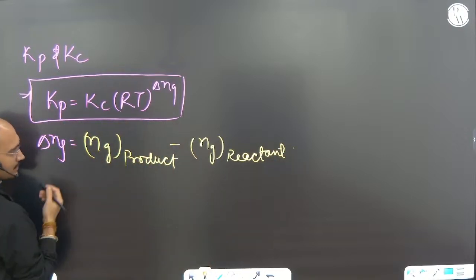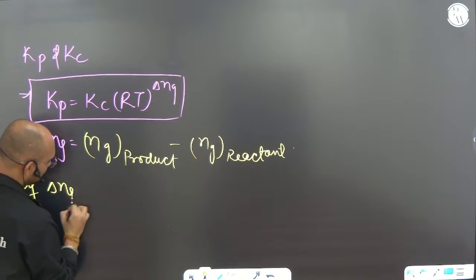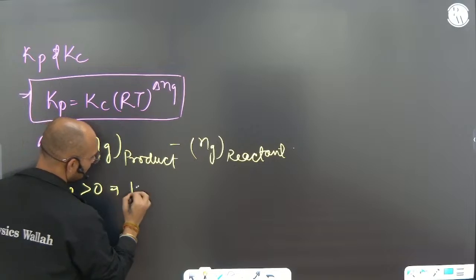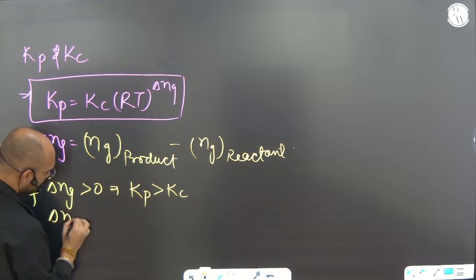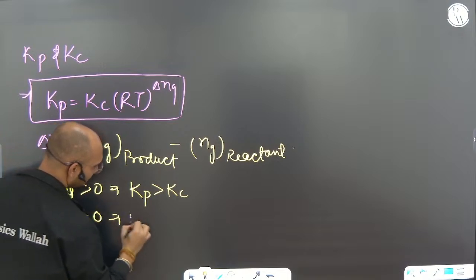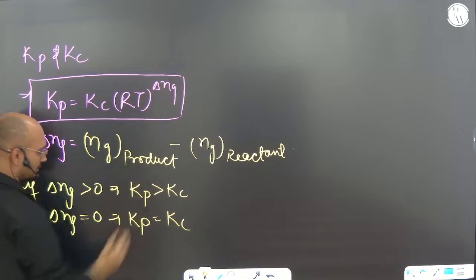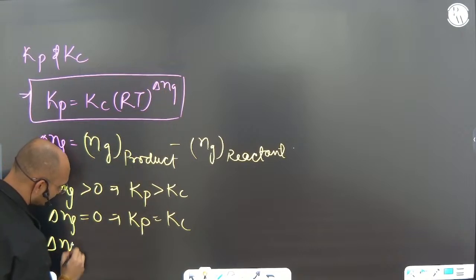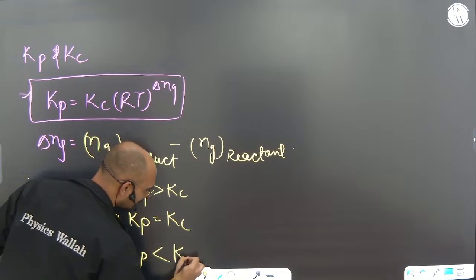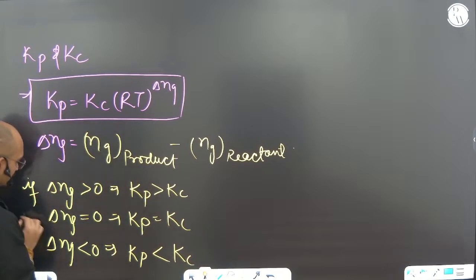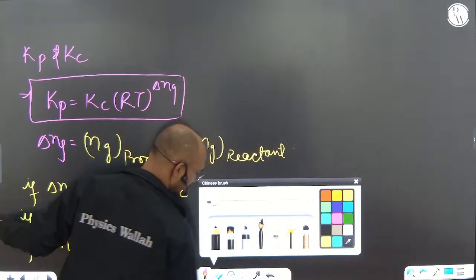Now in such a case, what else can we see? If delta Ng is greater than 0, then Kp will be more than Kc. If delta Ng is equal to 0, then Kp will be equal to Kc. Just putting these values here. And if delta Ng is less than 0, then Kp will be less than Kc. Very important things to keep in mind. You can just see the reactions up there.